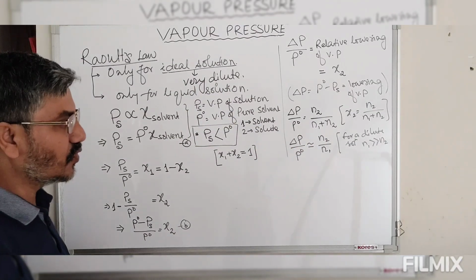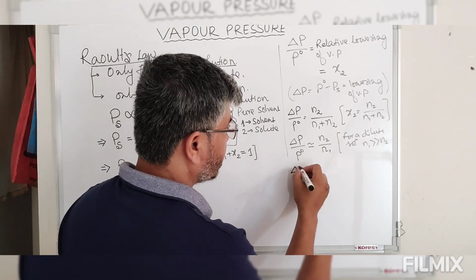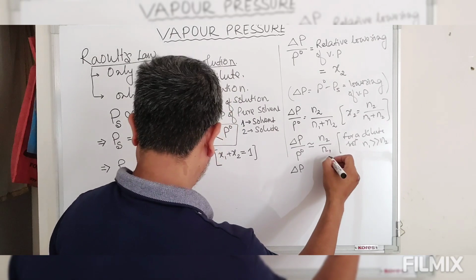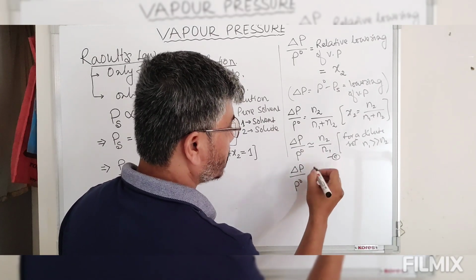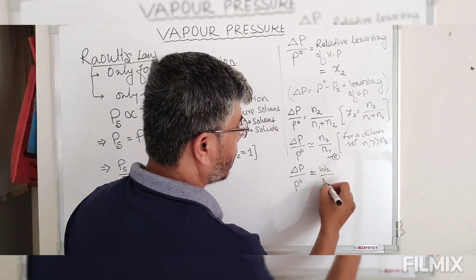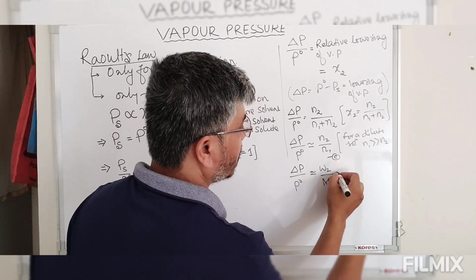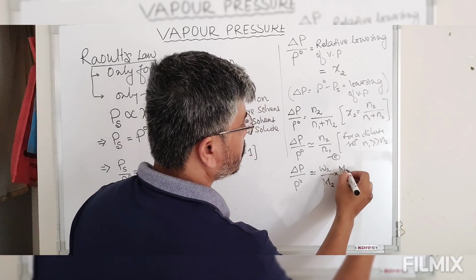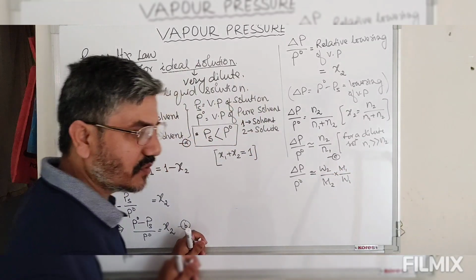Now since the number of moles is defined in terms of mass ratio, we can say, that is equation C, delta P by P naught is approximately equal to mass of solute divided by molar mass of solute, into molar mass of solvent divided by mass of solvent.